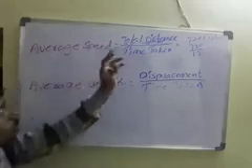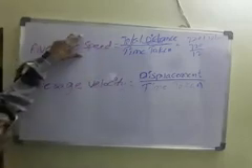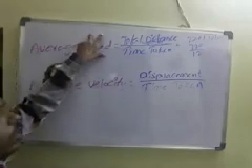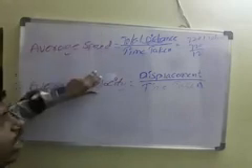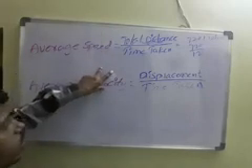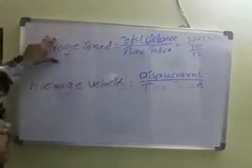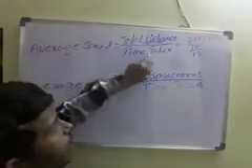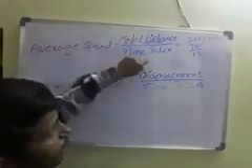Next topic in the motion chapter is average speed. So how can you find average speed and what is the average velocity? How can you find average velocity? That also we'll see now. So average speed is equal to total distance by time taken. Total distance by time taken.